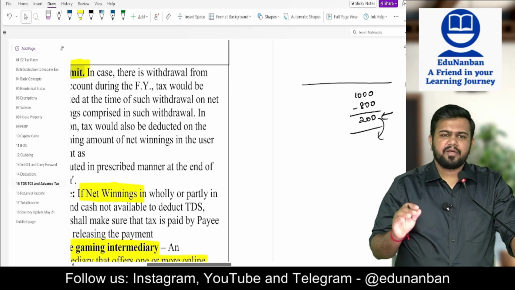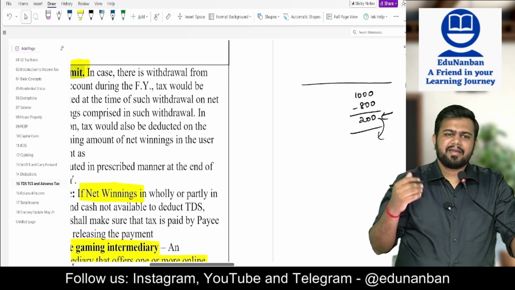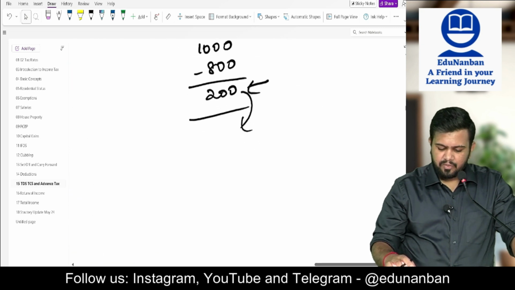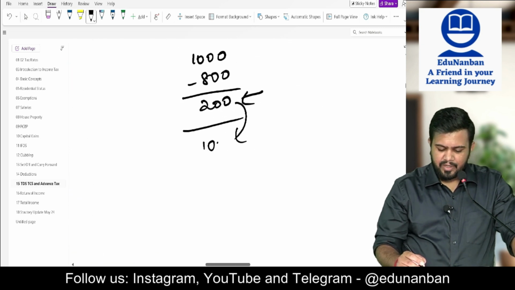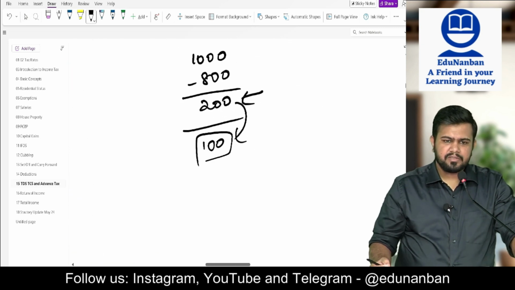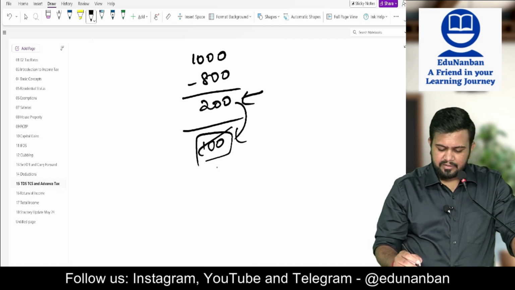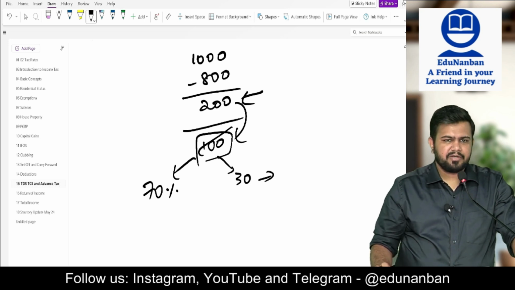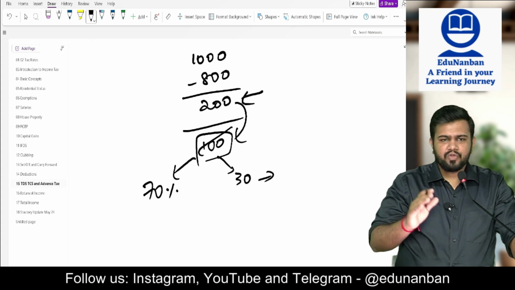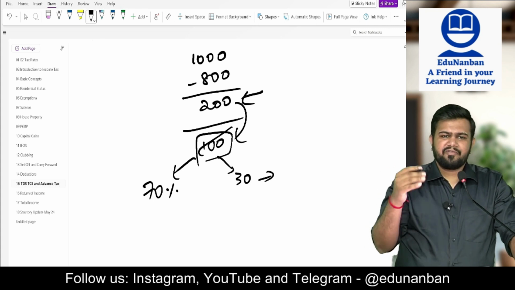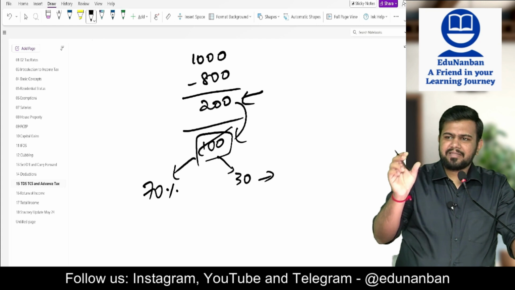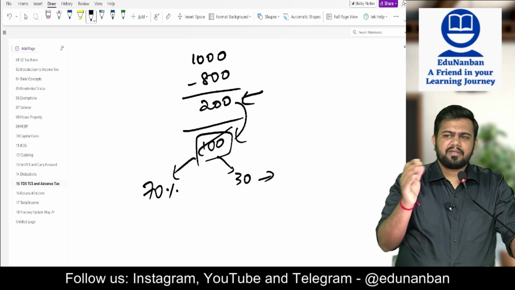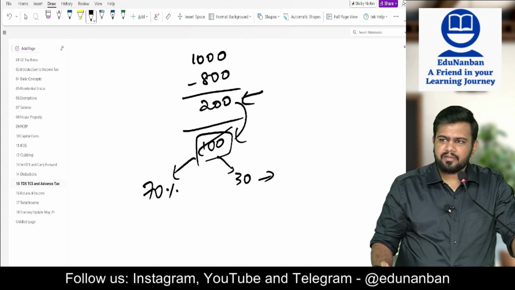Now, when to deduct the TDS? The TDS should be deducted at the time of withdrawal. So this 200 rupees is there. Out of this, let's say I decide to withdraw 100 rupees. So what will Dream 11 do? It will deduct 30% and pay it to the government, and it will pay me only 70%, that is 70 rupees. But the other 100 rupees I did not withdraw. On that what will happen? You come to the year end. Till year end, if I did not withdraw, then whatever closing balance is there at the year end, you deduct the TDS on that closing balance. Understood?